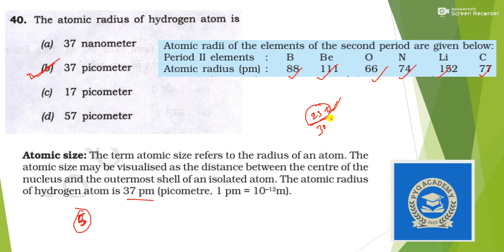If you are able to cross 25 plus, then you are very good. Even if you get 23 plus correct, you have done excellent work in the examination.